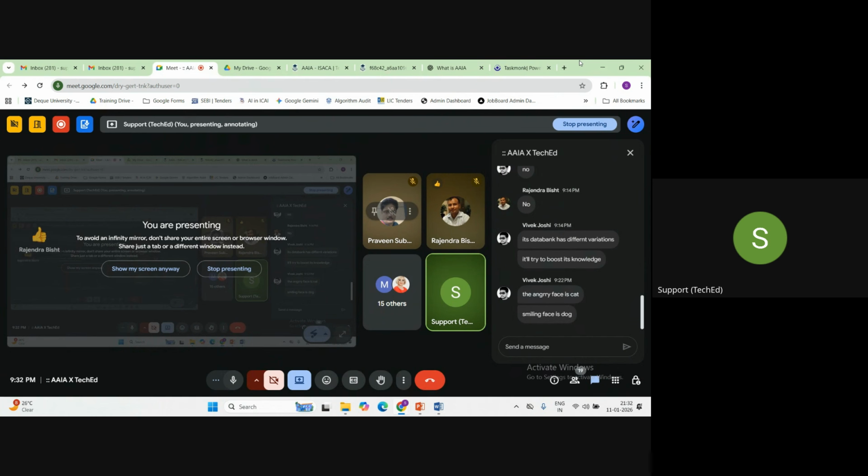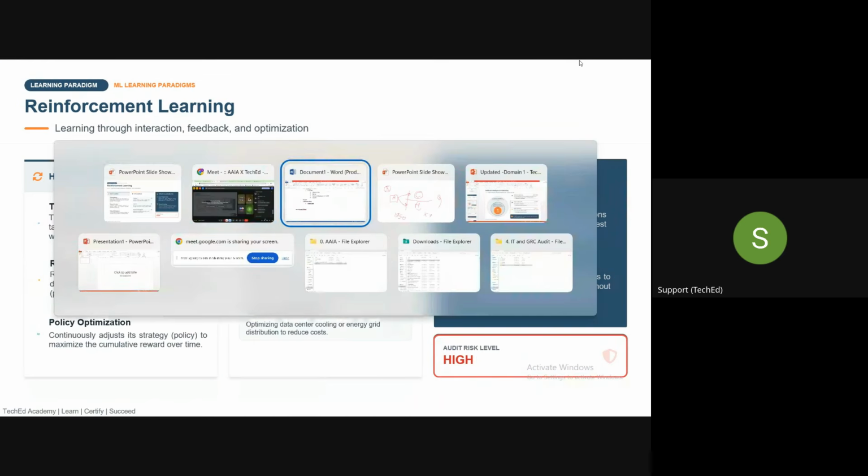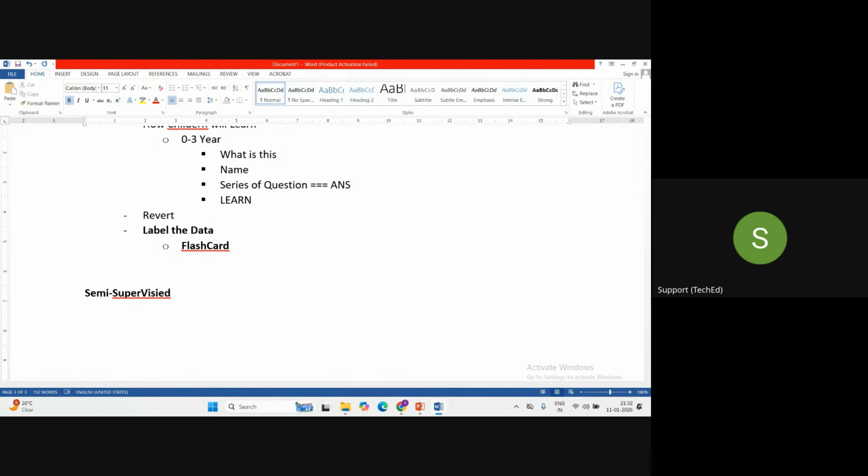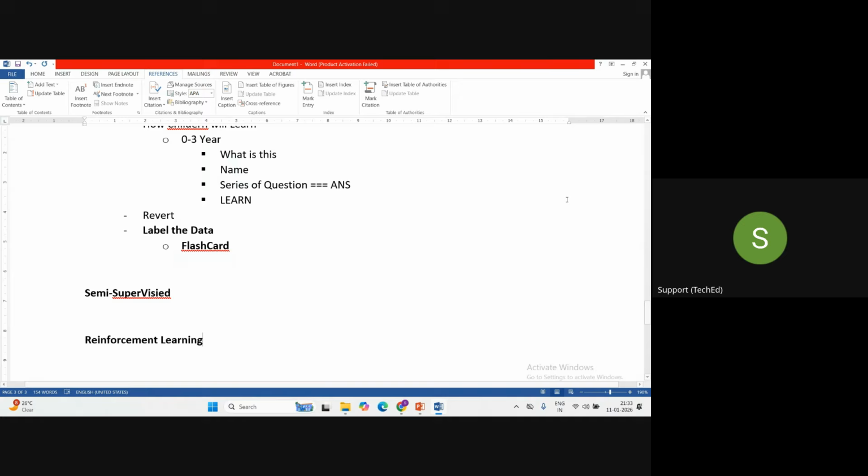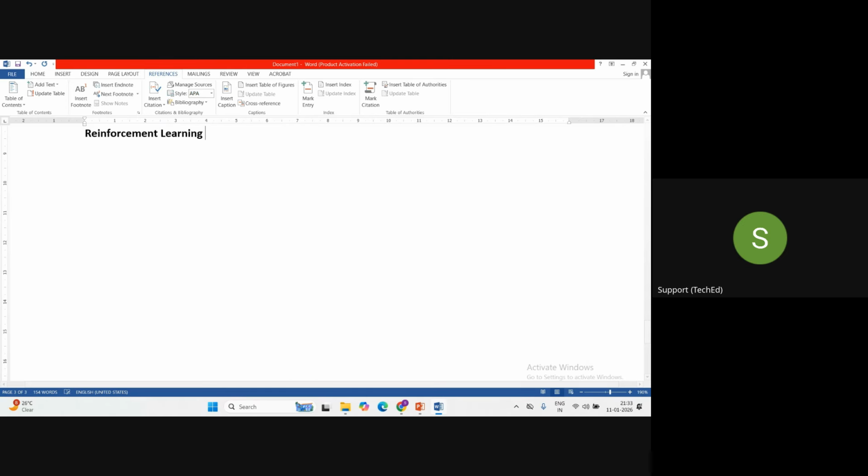Yeah? Now, guys, next is reinforcement learning. The example of reinforcement learning is very simple. Suppose you have a pet in your house, a dog, and you are trying to train your dog how to say hi.